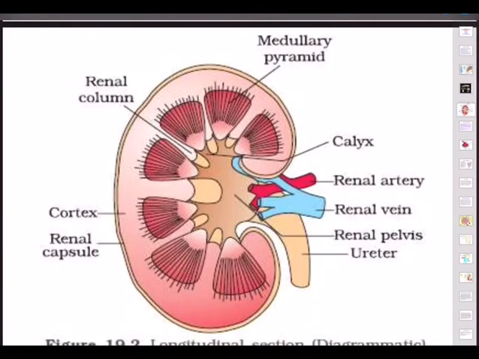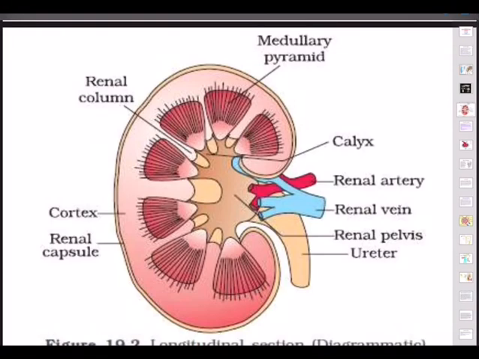So the outer cortex has a protective layer, and the inner medulla has pyramidal structures, as you are seeing, medullary pyramids. You can also see the renal column, the calyx, and of course the ureter coming out of that. And then there are two vessels, renal artery and renal vein, along with a prominent renal pelvis.